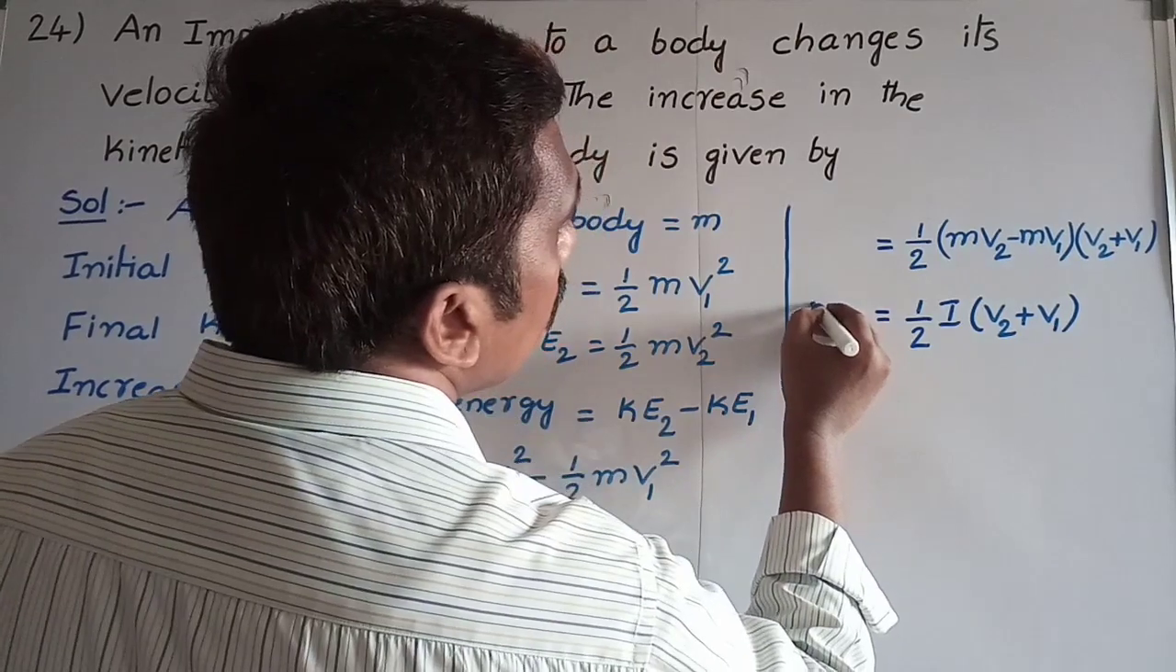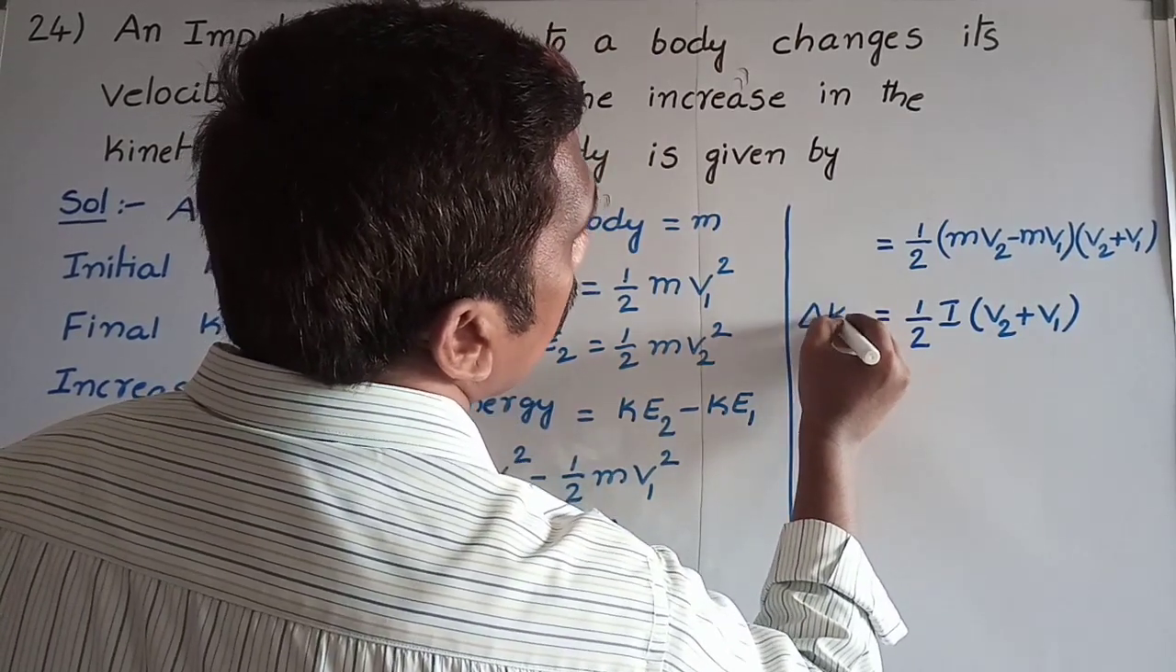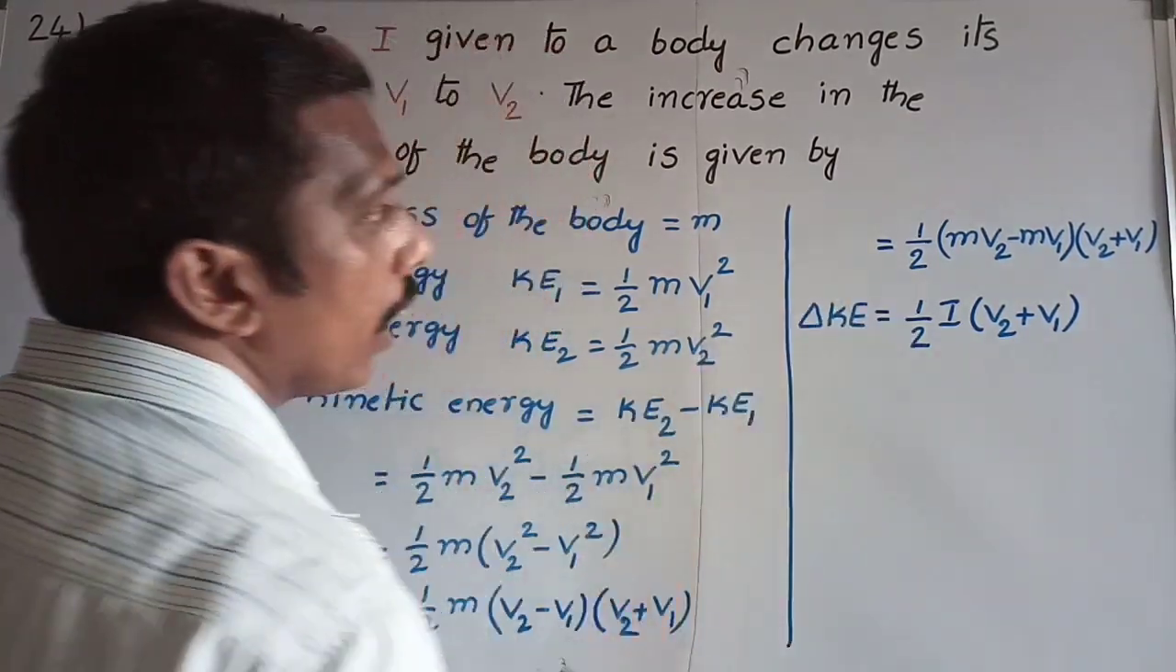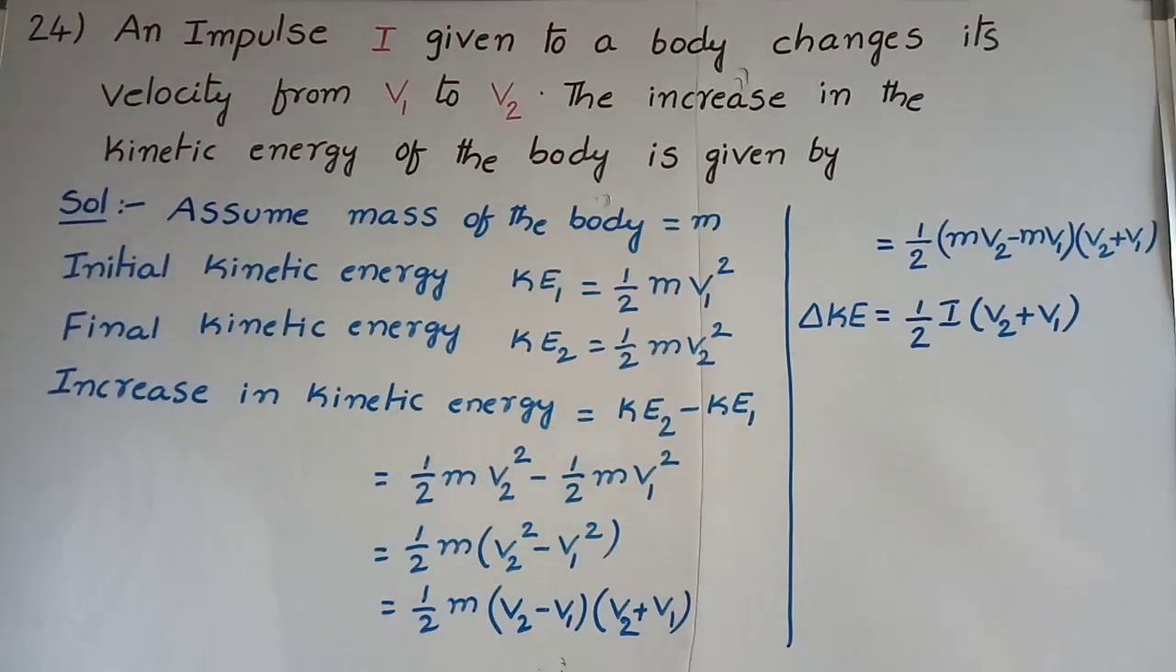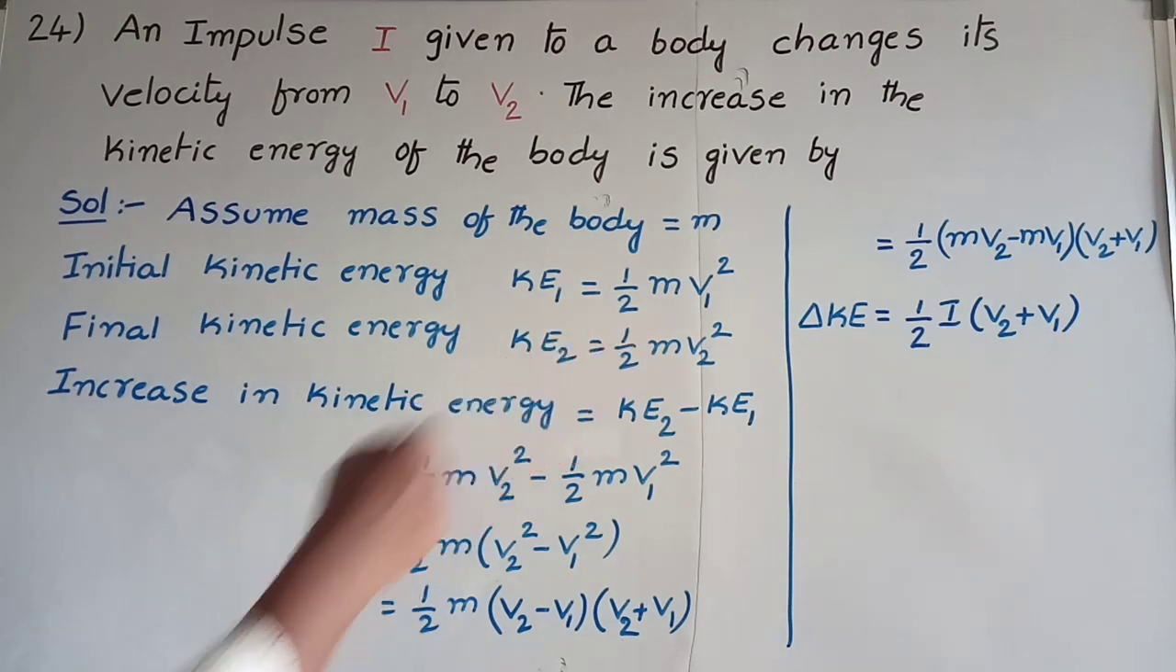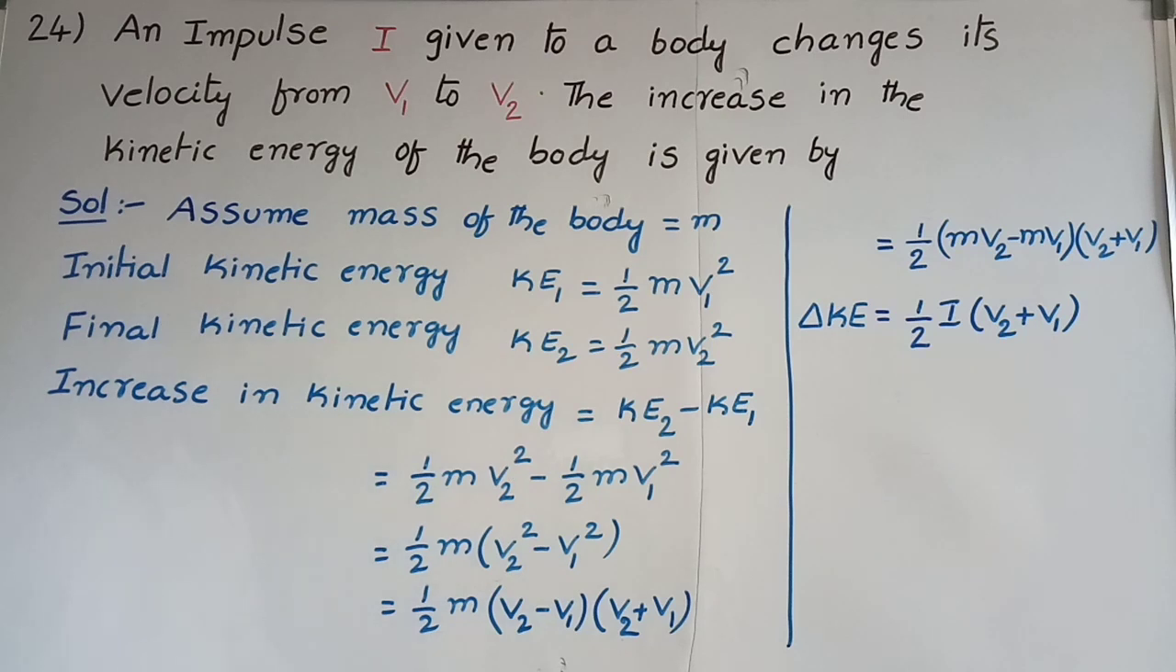This is the increase in kinetic energy, or we can call it the change in kinetic energy. If you get a positive answer, that is increasing kinetic energy. If you get a negative answer, we get decreasing kinetic energy. So the increase in kinetic energy is equal to half I into (v2 plus v1).